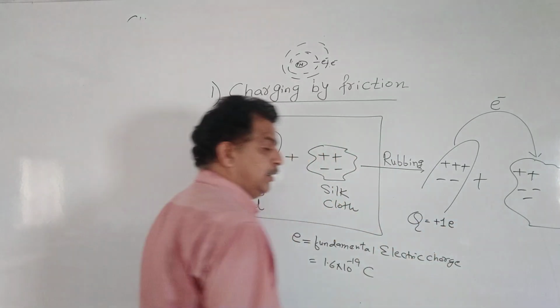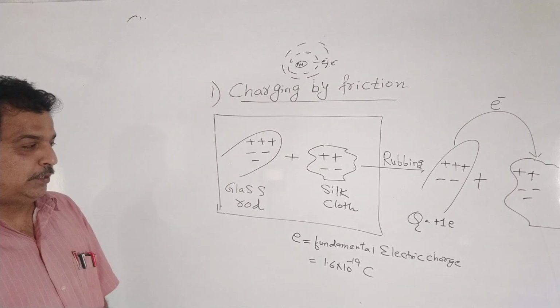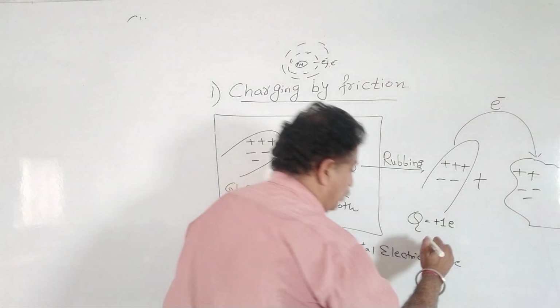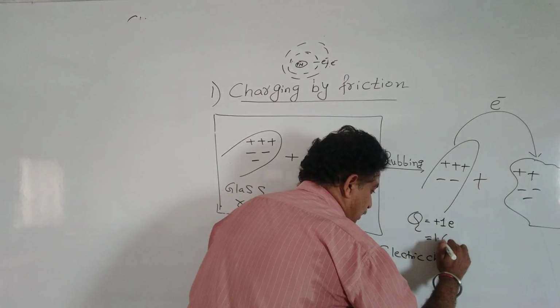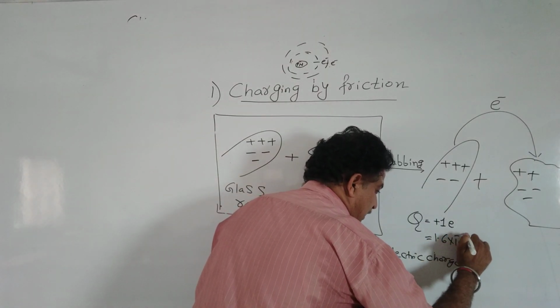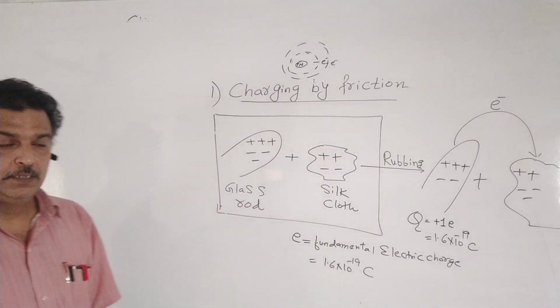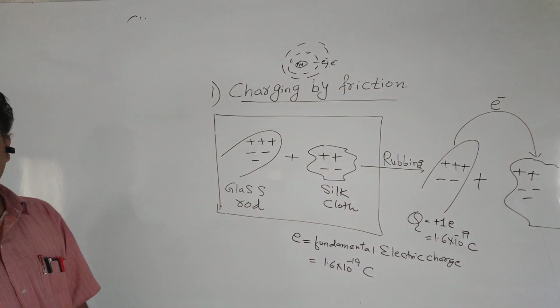It has 1 proton more than electrons, and the value of e is 1.6 × 10^-19 coulomb. So the glass rod charge becomes +1.6 × 10^-19 coulomb, and the glass rod is positively charged.